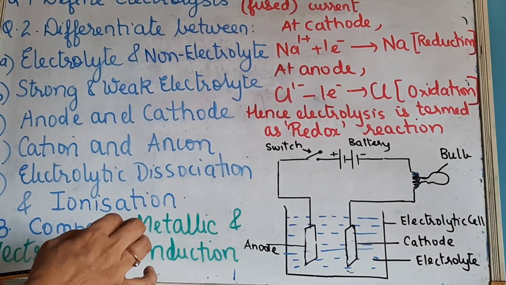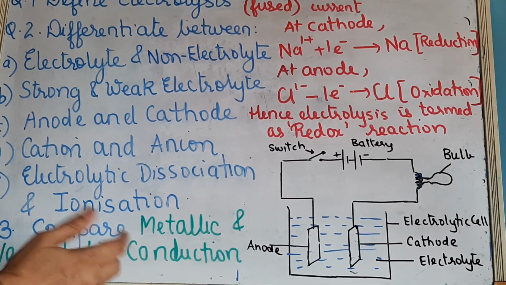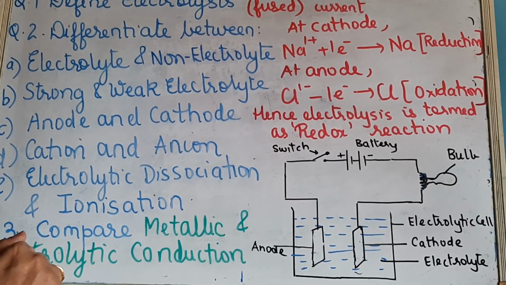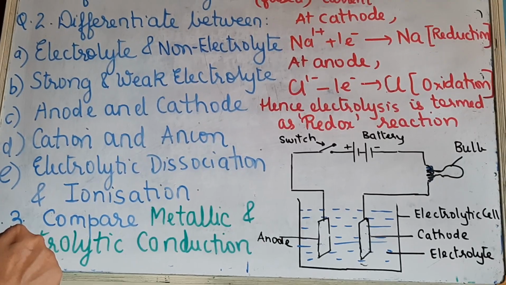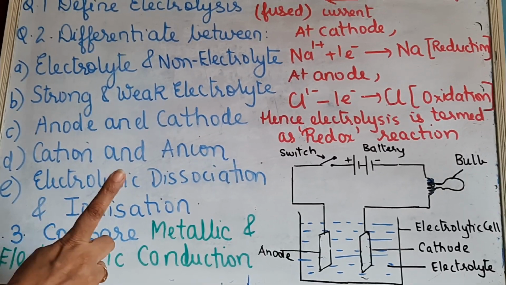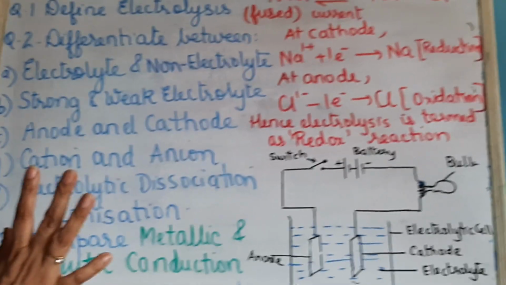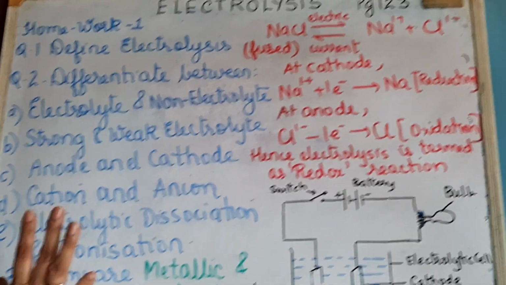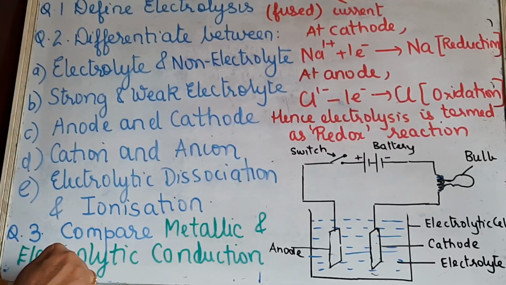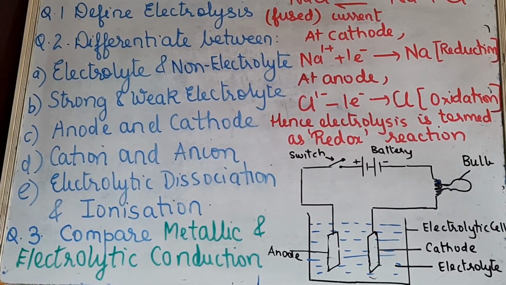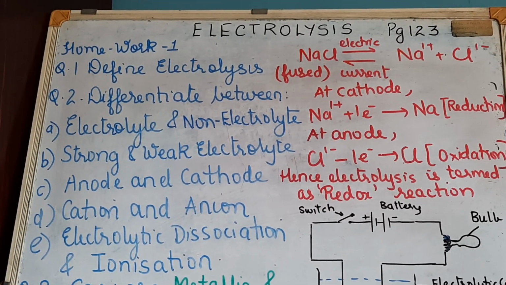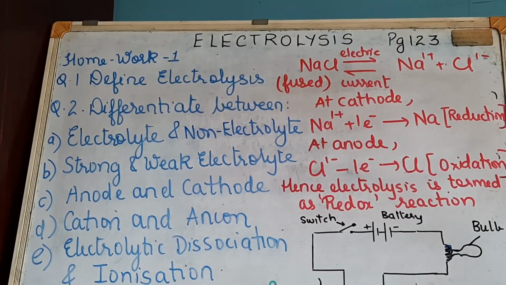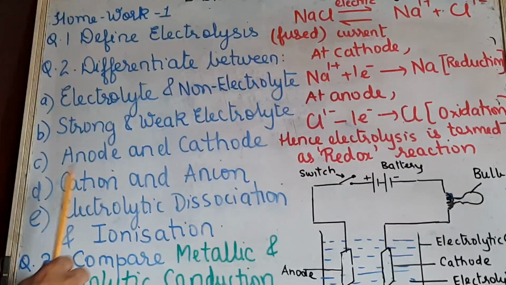So you have to be clear with your concepts of electron loss and electron gain. Loss of electrons is what? Oxidation, and gain of electrons is reduction. Yes, if you are not clear, you just go through the 9th standard notes where we have discussed many equations related to oxidation and reduction. Okay, clear? So these are the 4 points related to the difference between anode and cathode. Clear? Now next is cation and anion.